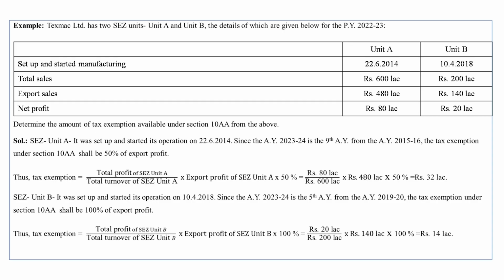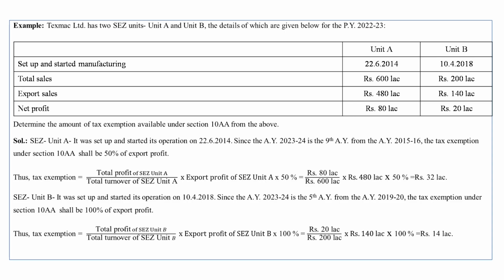Now we take Unit B. It started its operation on 10th April 2018. So coming to the previous year 2022-23, only the 5th year exemption under section 10AA in respect of SEZ Unit B shall be at the rate of 100%, because it is the 5th year from the year of starting operation. So 100% of export profit is allowable for exemption under section 10AA.